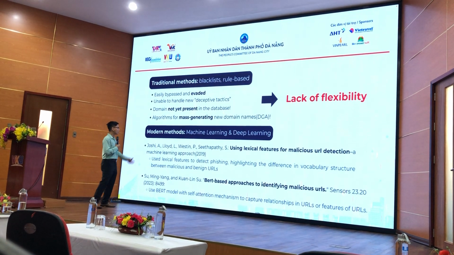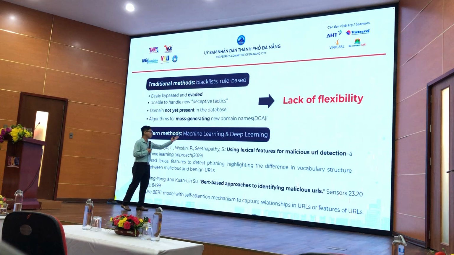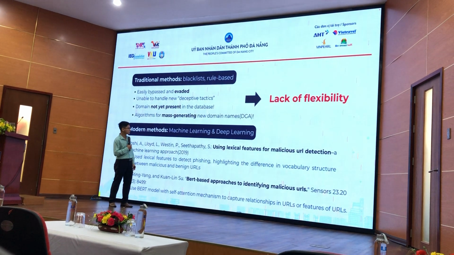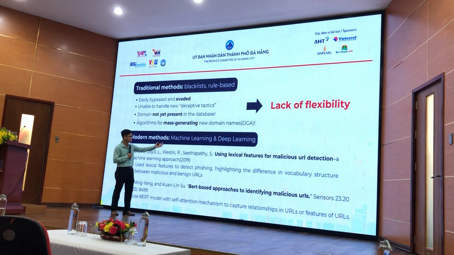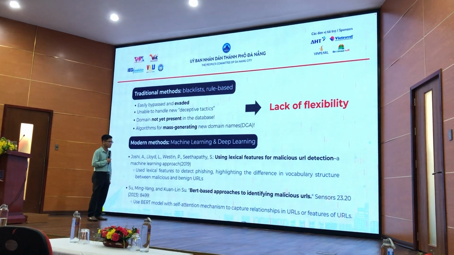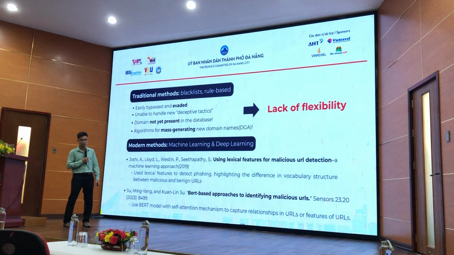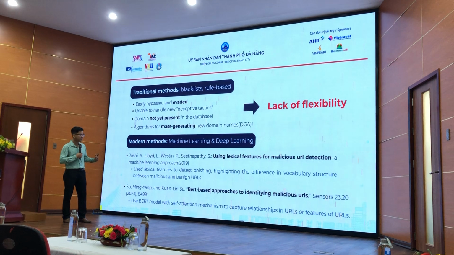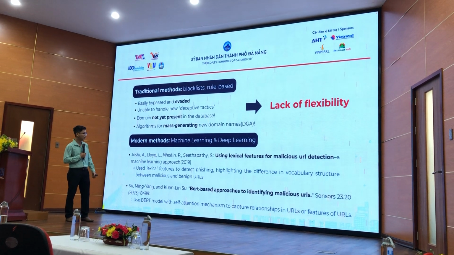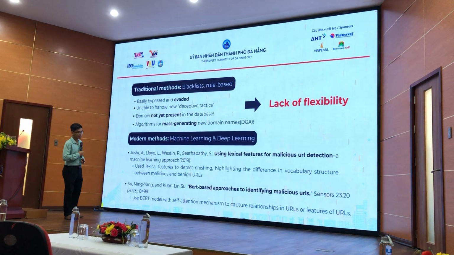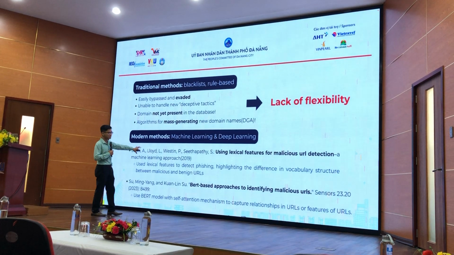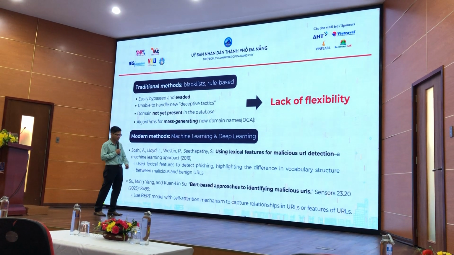And for modern methods, we try to figure out which method is suitable, like machine learning or deep learning. Some research has already tried to apply language models to analyze URLs or web content. So this is also a promising way, using a model to detect it.